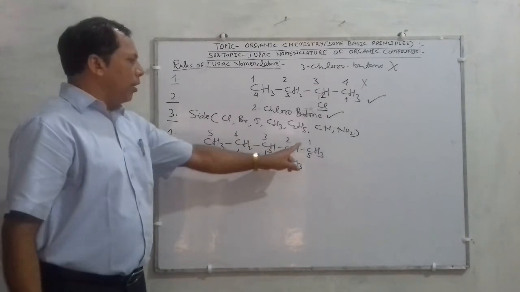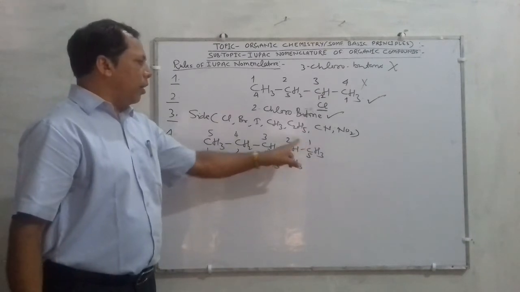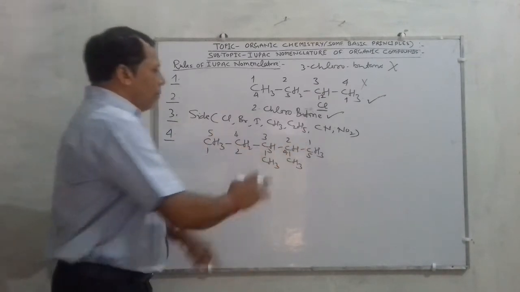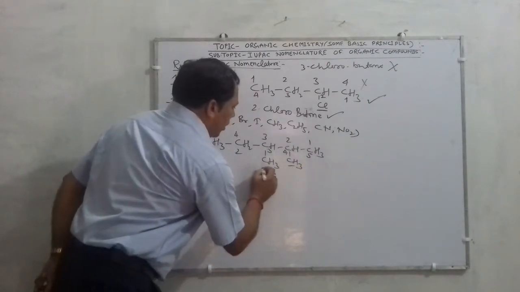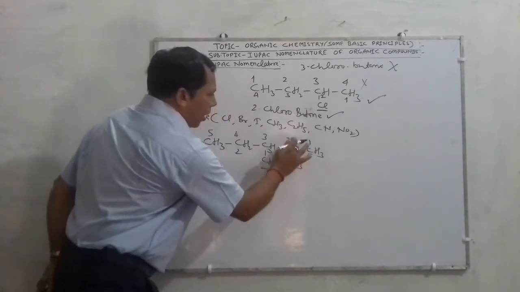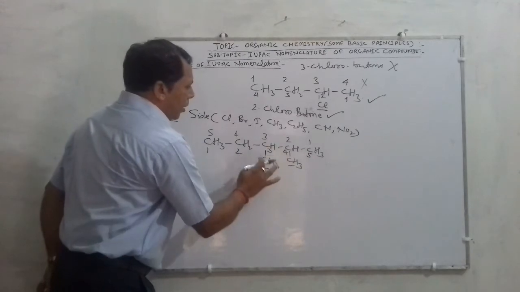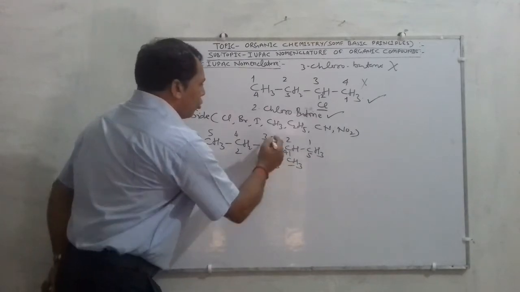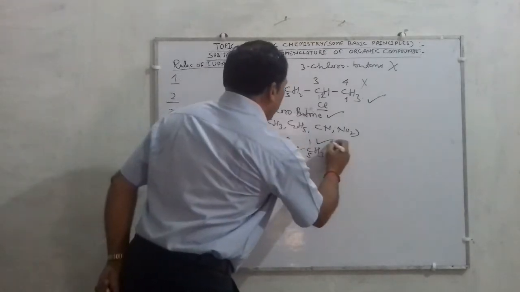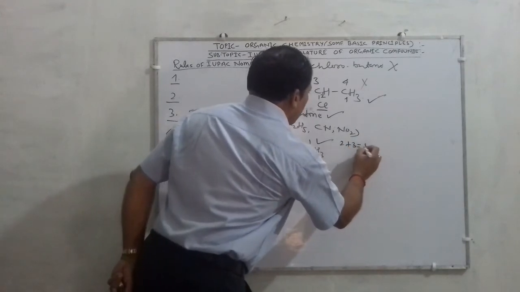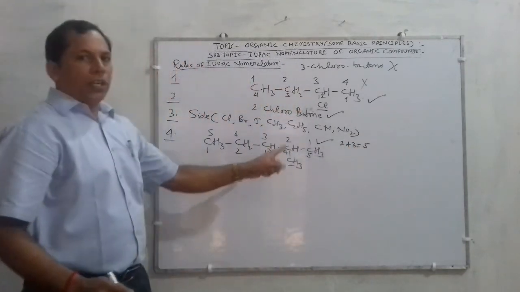So if you are coming from the upper side, that is 1, 2, 3, 4, this CH3 is present on carbon number 2 and this CH3 is present on carbon number 3. So from the upper side, the sum of the substituents, 2 plus 3, is 5.